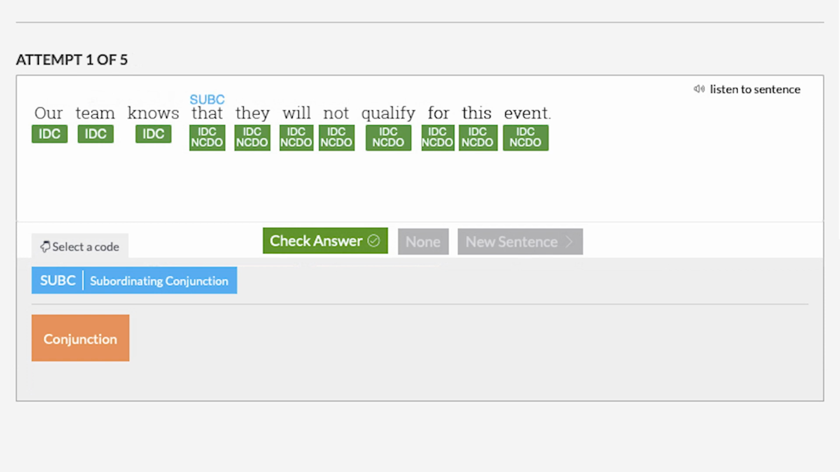That is a subordinating conjunction introducing the noun clause that they will not qualify for this event. The words they will not qualify for this event is a complete thought. The subordinating conjunction that makes the clause an incomplete thought dependent on more information.